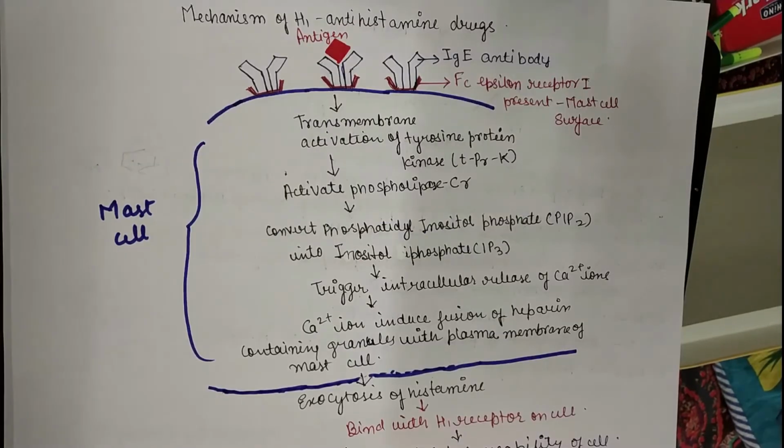Now let's see the mechanism of H1 antihistaminic drugs. Basically, you can see a diagram of a mast cell. As I told you, the histamine is generally stored in the mast cell. So how does this histamine affect the mast cell, and how does the histaminic activity trigger in the body? You can see this in the mechanism.